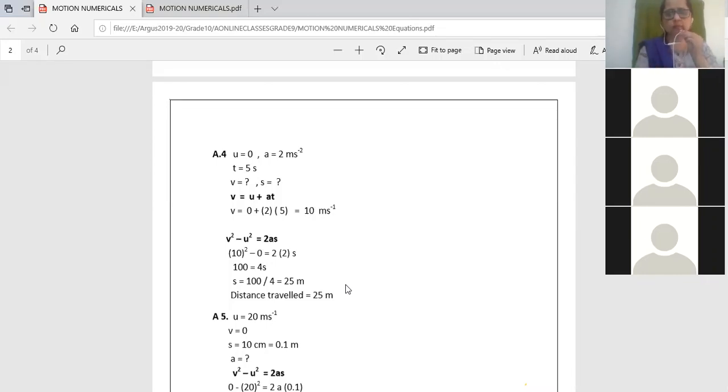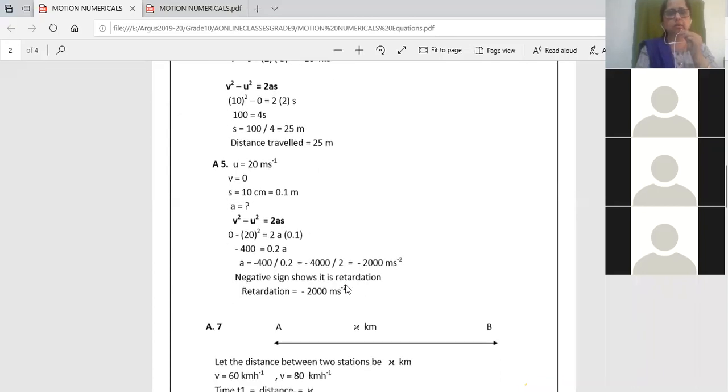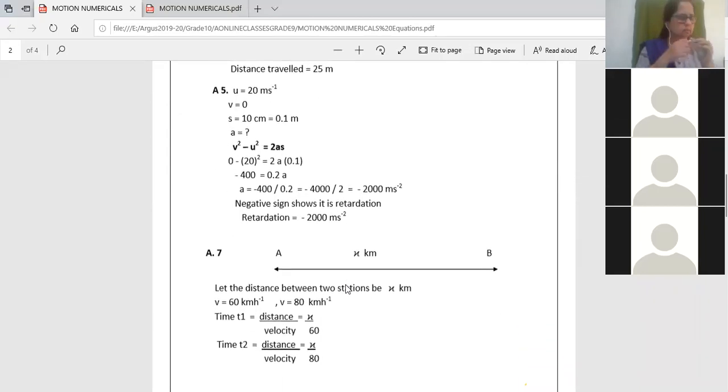Okay. Now let's come to the fifth sum. Nice sum it is. There is a bullet initially moving with a velocity of 20 meter per second, so u equal to 20 meter per second. It strikes a target and comes to rest, so final velocity v equal to 0. After penetrating a distance of 10 centimeter, so s is 10 centimeter.